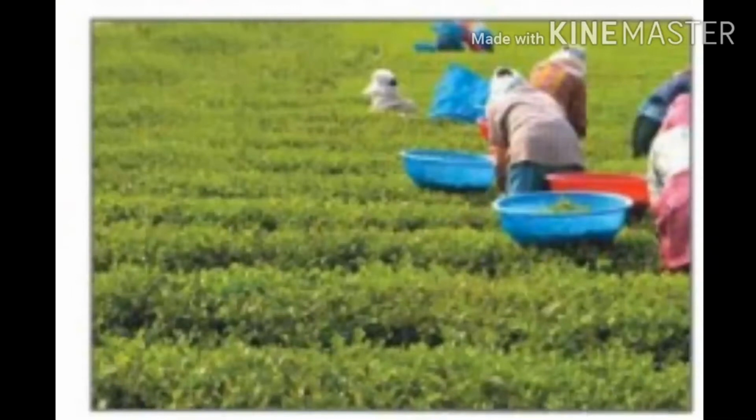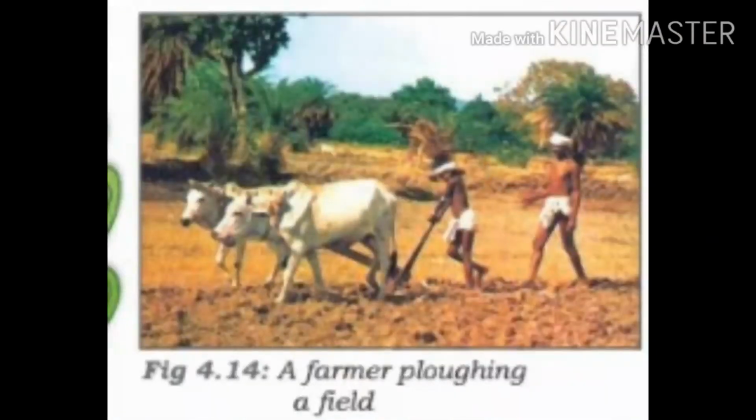Next one is agricultural development. Okay students, what is meant by agricultural development? It means nothing but to increase the farm production by planting, then harvesting and processing of crops. The main aim is that it leads to food security and reduction in poverty. Clear? Agricultural development can happen through the following ways.